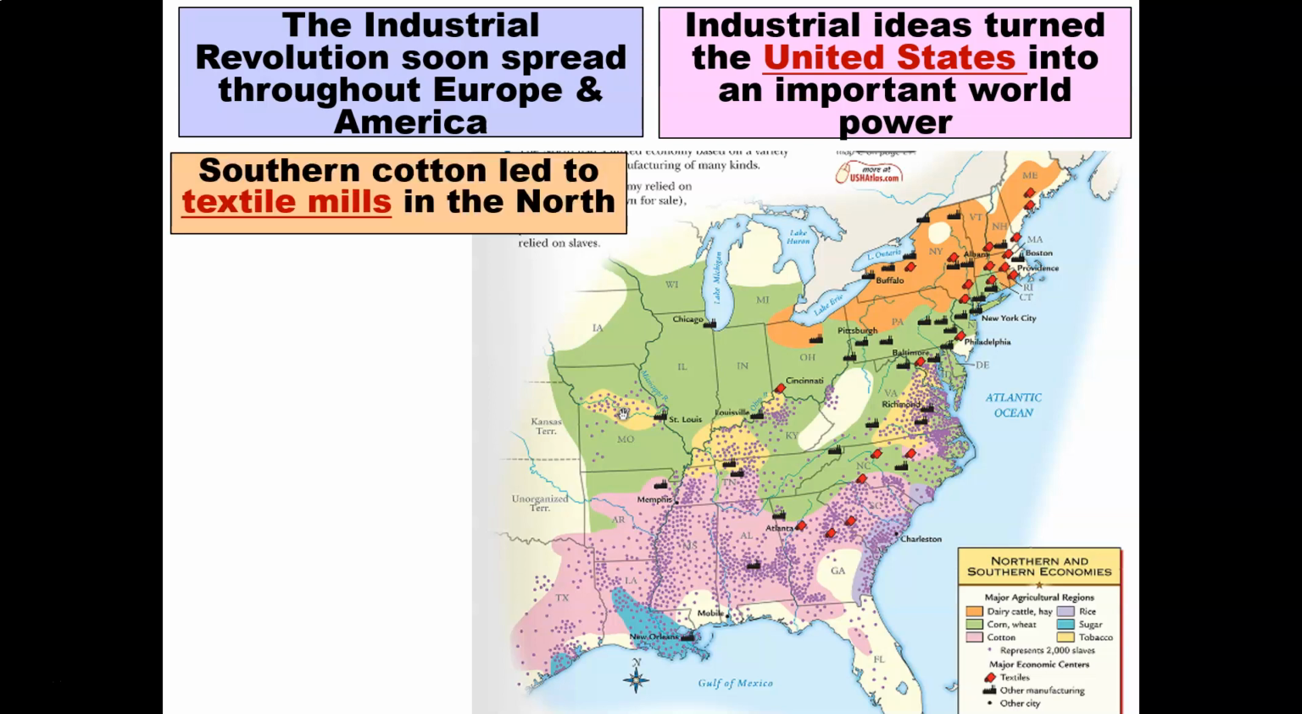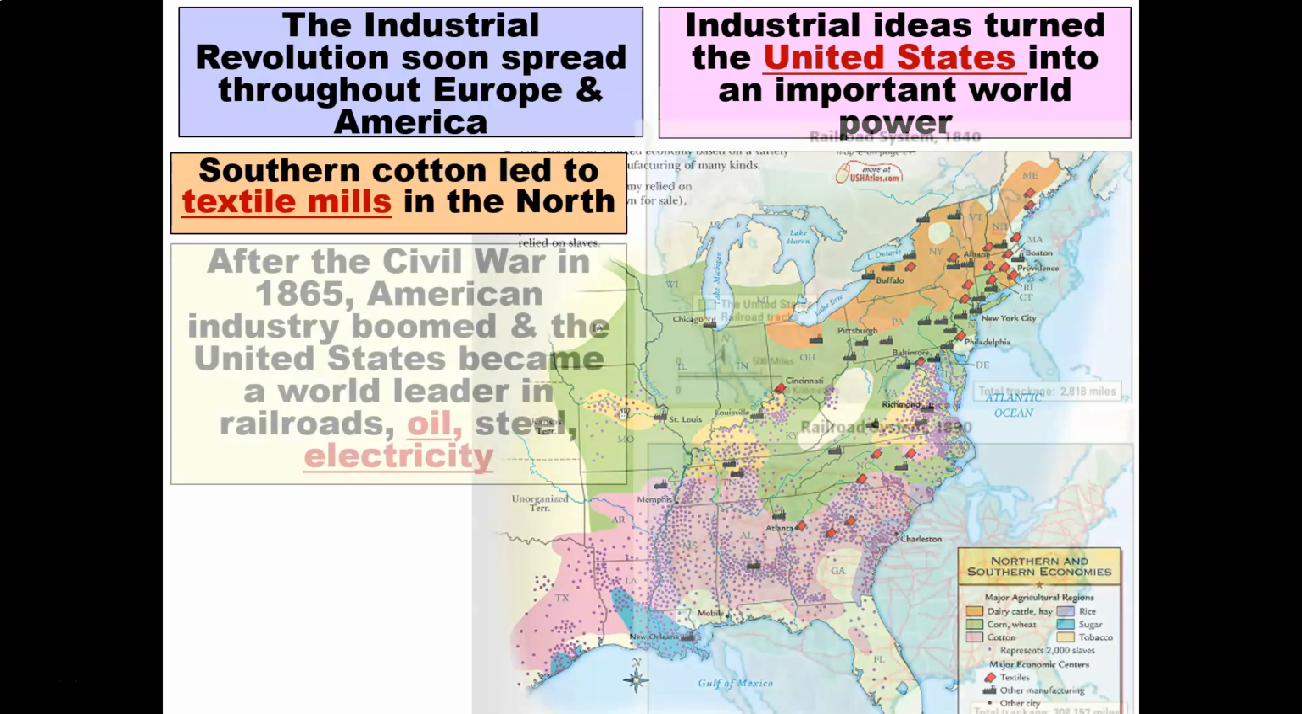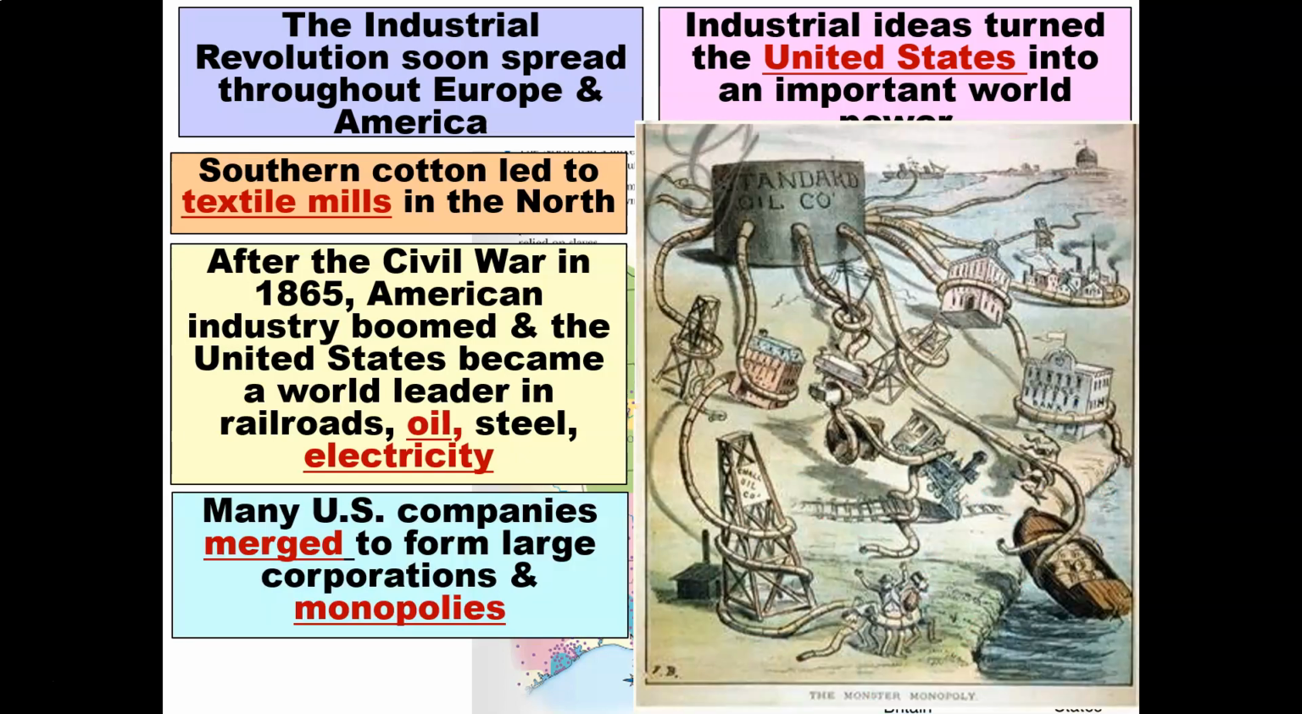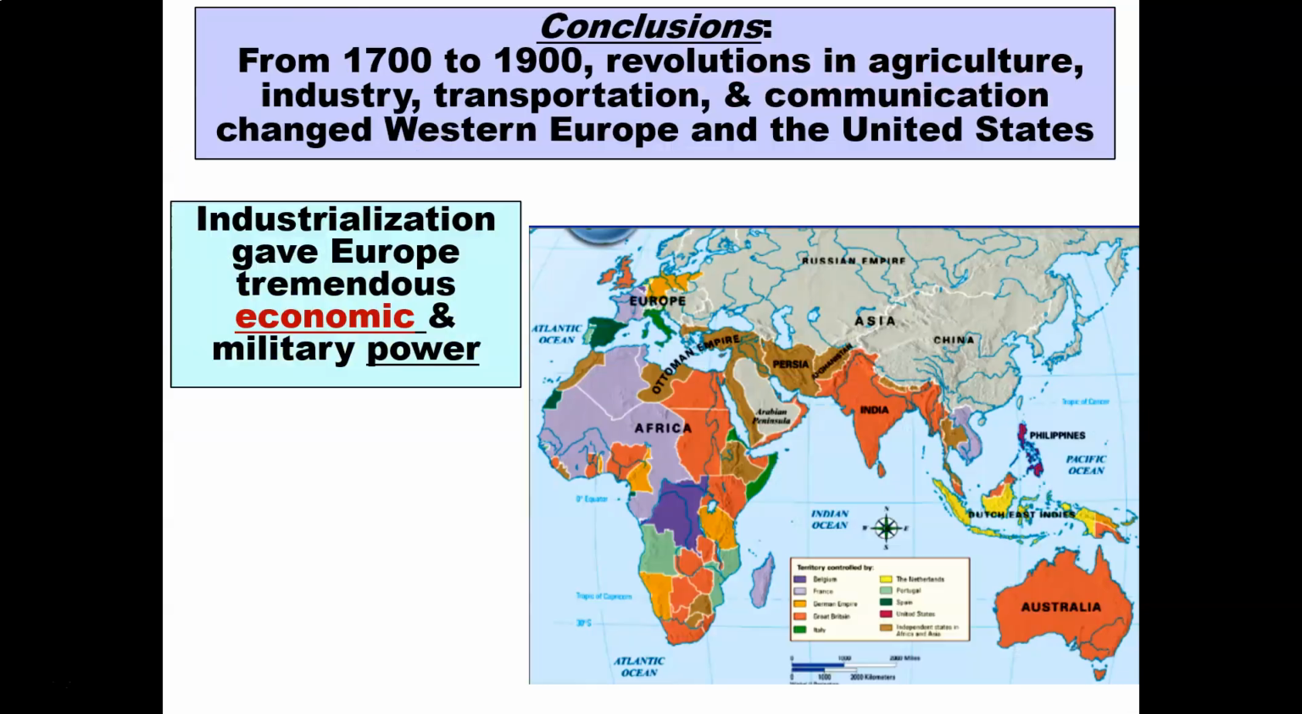Southern cotton led to textile mills in the northern part of the United States. After the Civil War in 1865, American industry boomed and the United States became a world leader in railroads, oil, steel, and electricity. Around this time, many United States companies merged to form large corporations and also monopolies.